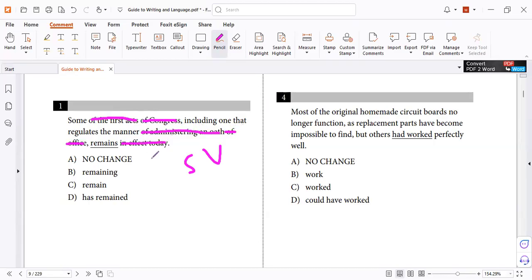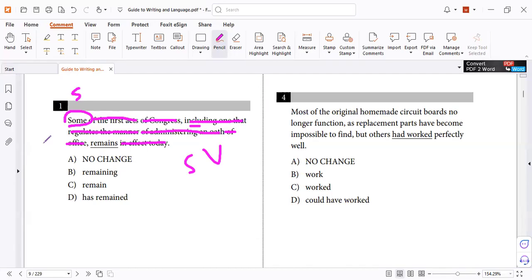I'm looking for the subject. And later you will know that is a present participle phrase, so delete. So what remains? Some. Now your subject is some. Now ask yourself, is some plural or singular? We don't know.